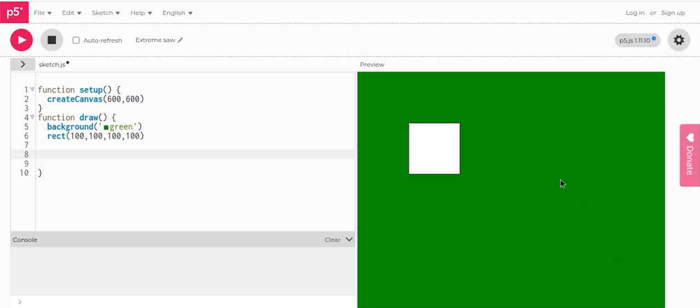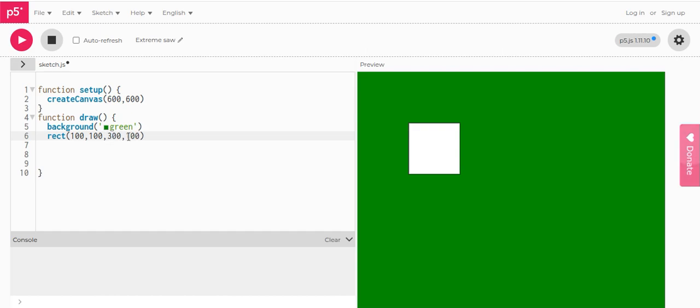y values are the pixels that go up and down, and x values go horizontally. So 0 is here, 25 is here, 50 is here, 75 is here, and 100 is here, for both x and y. So it gets placed according to the coordinates of the x and y axis. And what are these? These are the width and height of the rectangle.